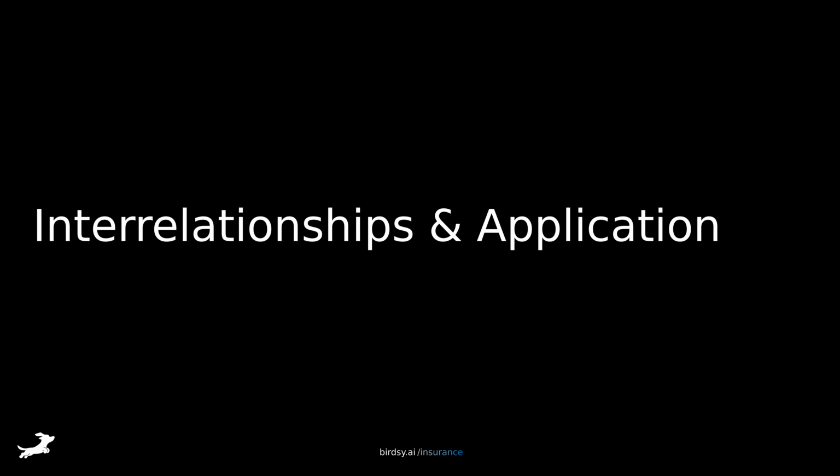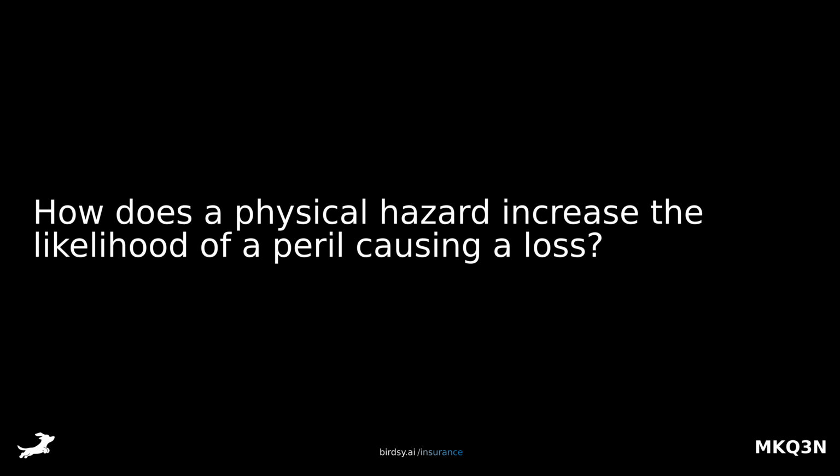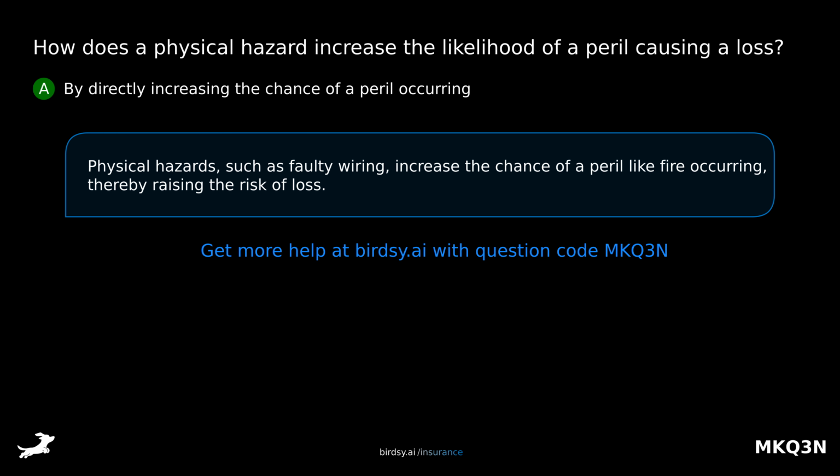Interrelationships and application: how hazards increase the chance of perils causing loss, risk interaction. How does a physical hazard increase the likelihood of a peril causing a loss? Is it A, by directly increasing the chance of a peril occurring, B, by reducing the severity of a potential loss, C, by eliminating the possibility of a peril, or D, by providing insurance coverage? The answer is A, by directly increasing the chance of a peril occurring. Physical hazards, such as faulty wiring, increase the chance of a peril like fire occurring, thereby raising the risk of loss.